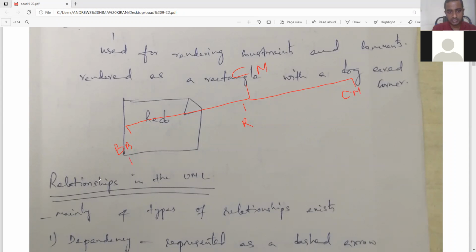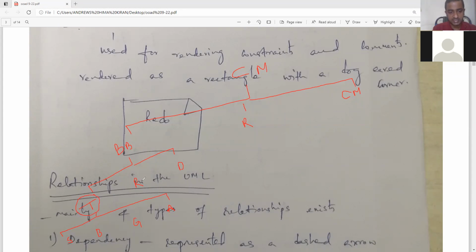Once again, these building blocks are divided into three types. They are things, next one relationships, next one diagrams. These are the three parts in the building blocks. And once again, these things are divided into four types: the first one is structural things, next one behavioral things, next one grouping things, next one annotational things. So till now we have completed this things concept.